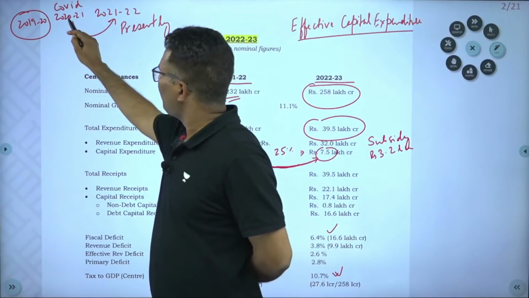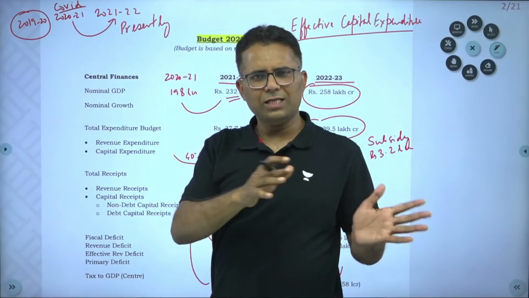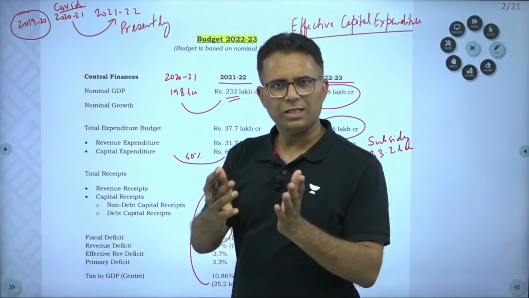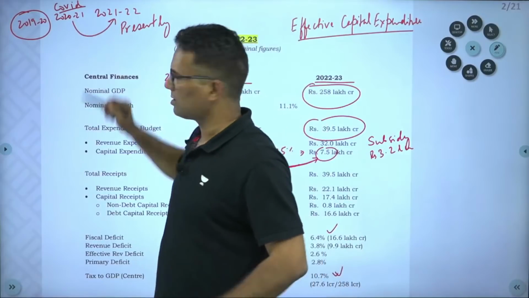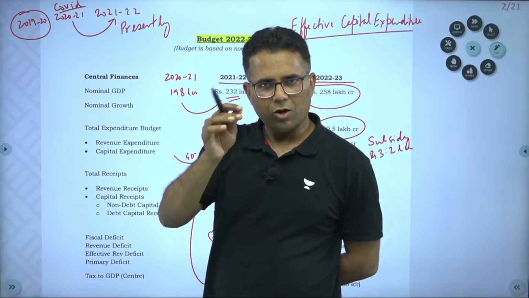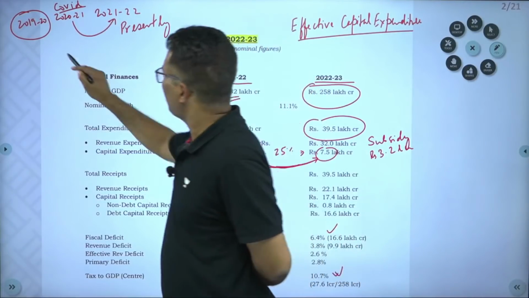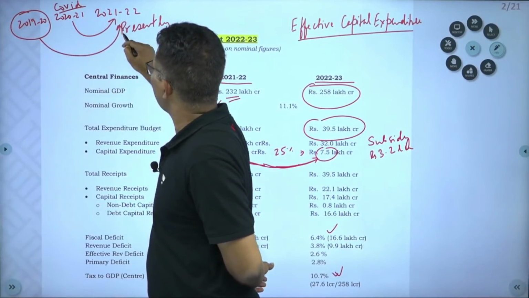So when you compare with this COVID year, you will see a lot of increase. That is why this year's economic survey has given almost every comparison also from the pre-COVID year.